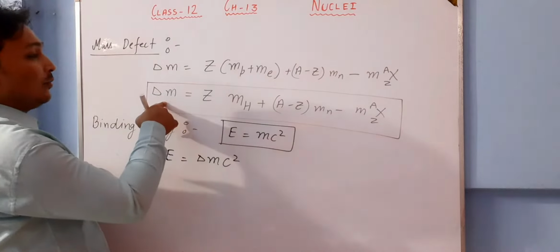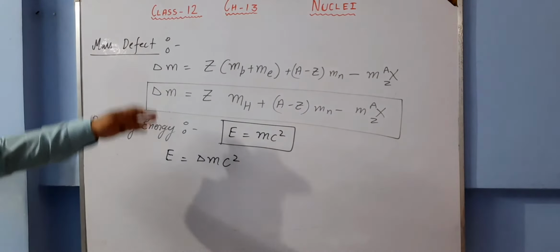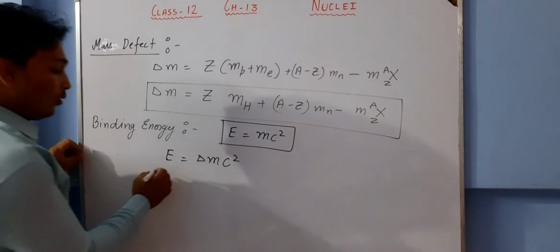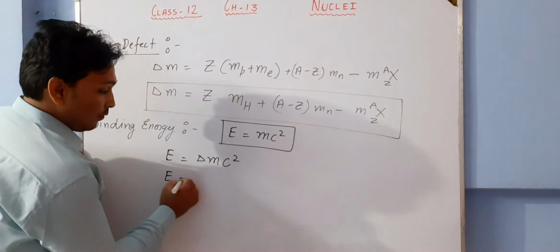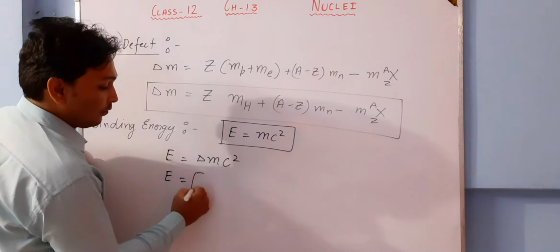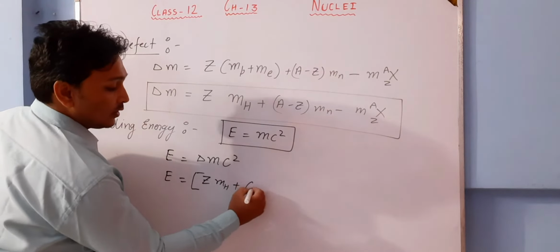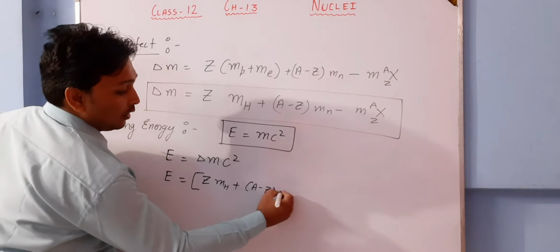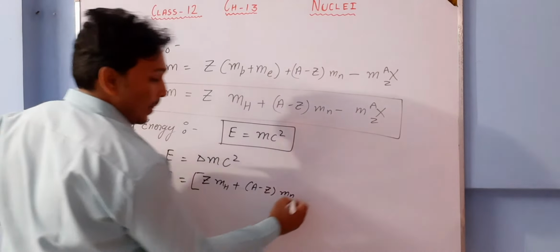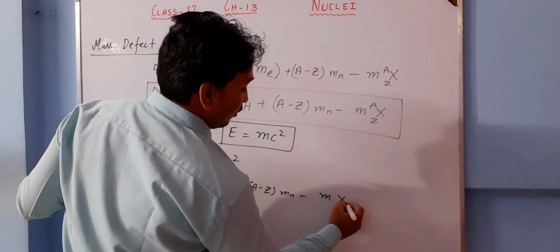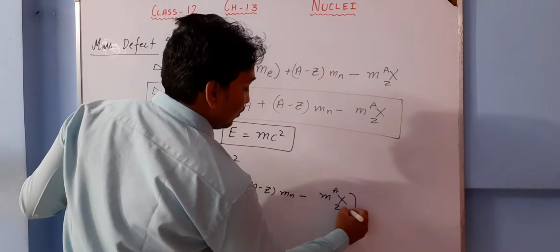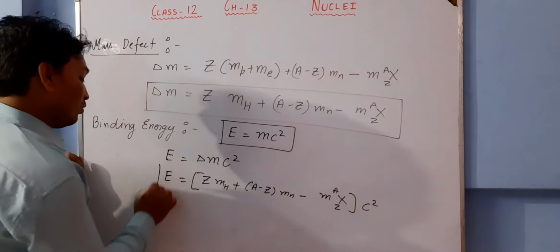What is delta m? Delta m is this one. So if we put this value, what are we going to have? If we put the value of delta m, it is z into mass of hydrogen atom plus (A minus z) into mass of neutrons minus the mass of whatever atom we are talking about, times c square.